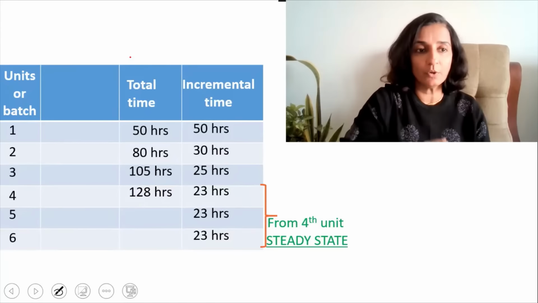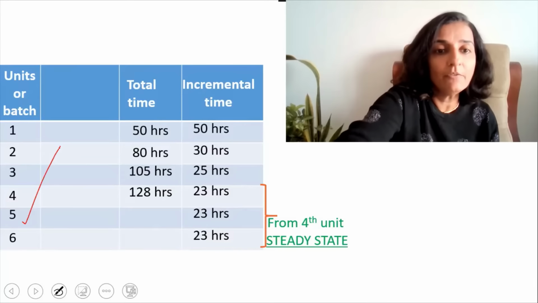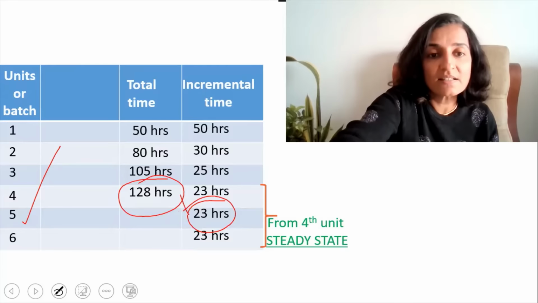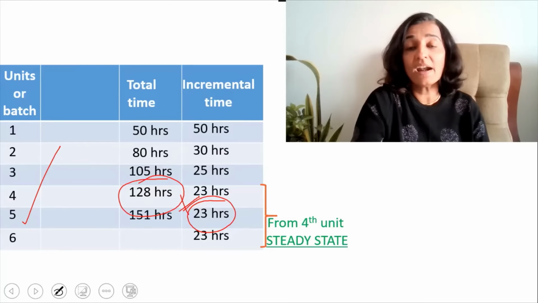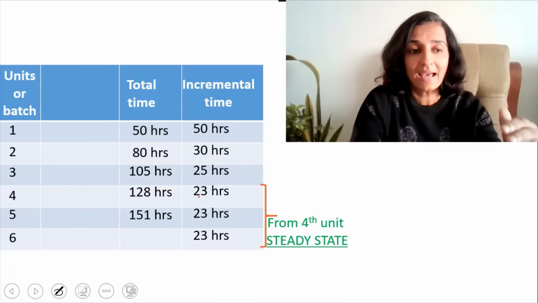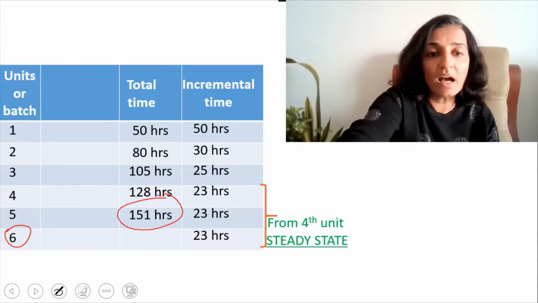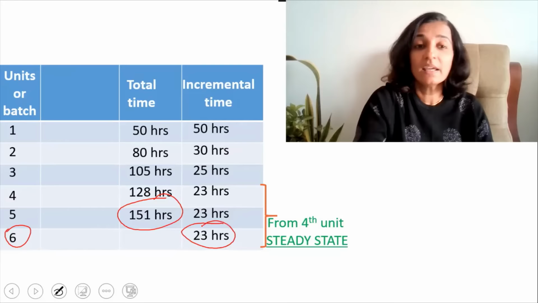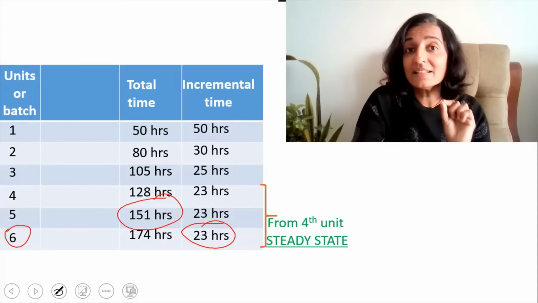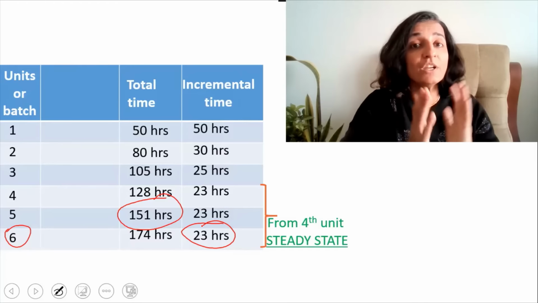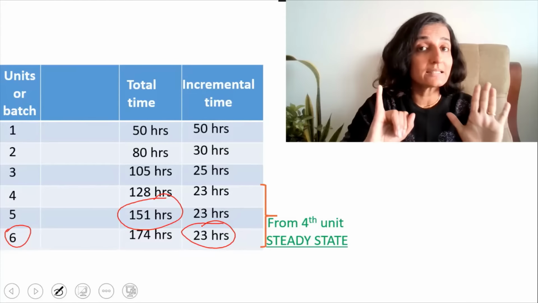Now coming to the fifth unit. Once you completed 5 units, you took 128 hours plus 23 hours, giving an amount of 151 hours. And the sixth unit, you took 151 hours plus 23 hours, giving an amount of 174 hours. So 174 hours is the total time that you took for making the 6 units.